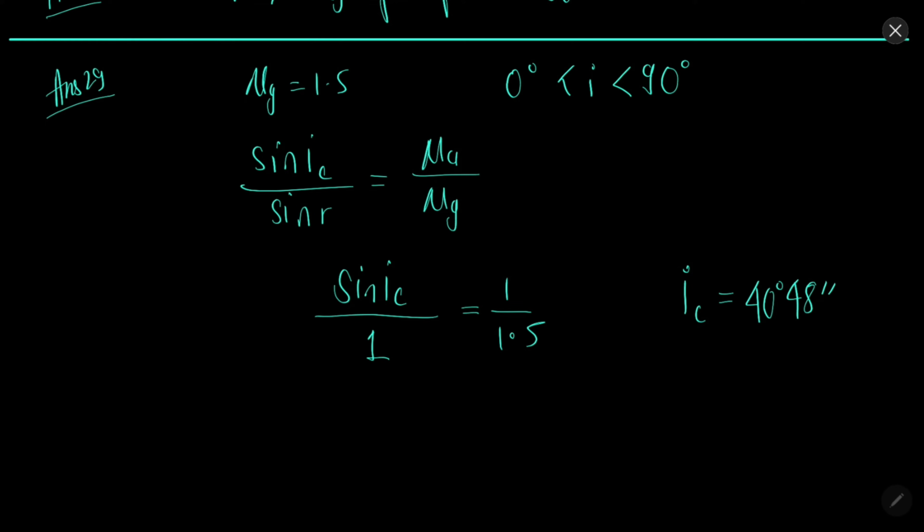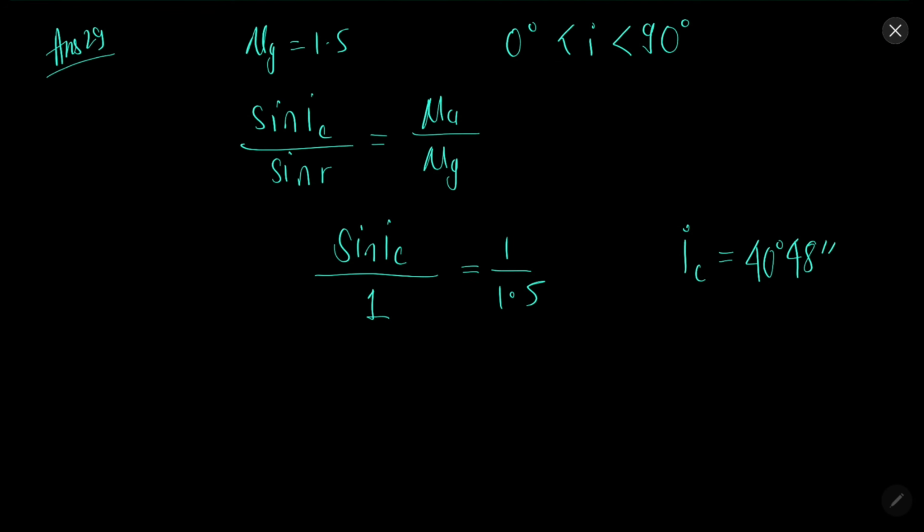Now after this, the angle of deviation due to refraction from glass increases as the angle increases up to this point, and after this it will decrease. So the approximate graph will look something like this. It will increase and then decrease.